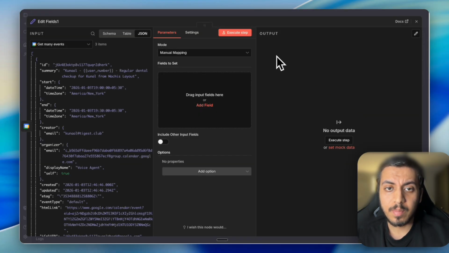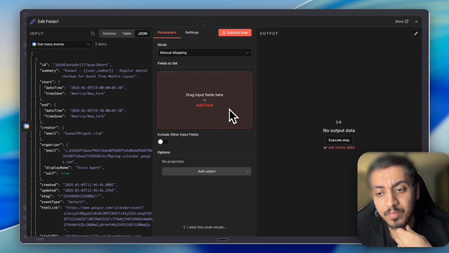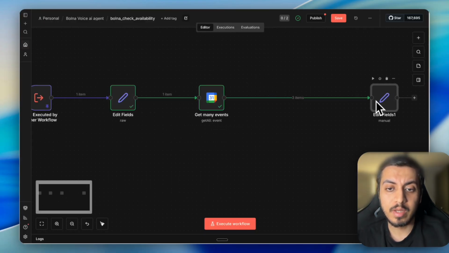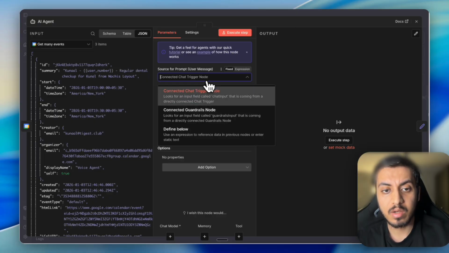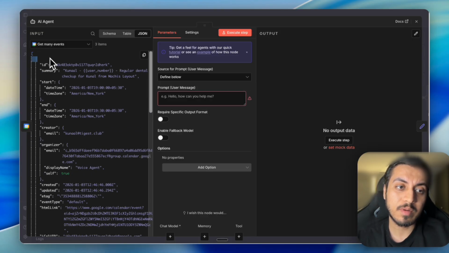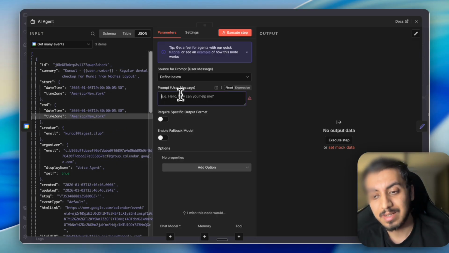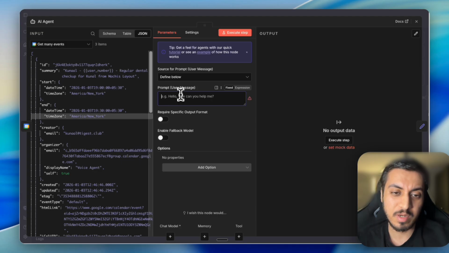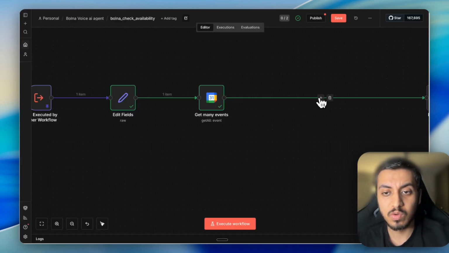Okay. Now what we need to do is respond back to our agent in Bolna that, okay, these are the available time slots. You have two options here. First, you can add your AI node and tell it that this is my time slot availability, these are the times I'm available, what should I do? Or just send. There are a lot of format options. You will define it here, but I don't like to do that. So rather than that, we will use a code node here.